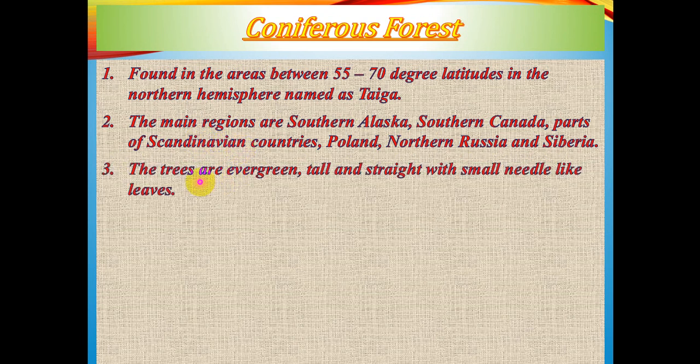Next, the trees are evergreen, tall and straight. Why tall and straight? Because there the temperature is comparatively very low, and that is why they are moving up to get the warmth, and they are needle shaped. Why? Because basically to reduce the effect of the snowfall, so that the snowfall does not damage the vegetative cover. That is why they have needle-like leaves.